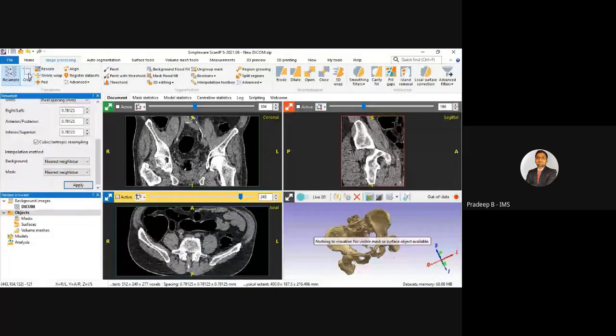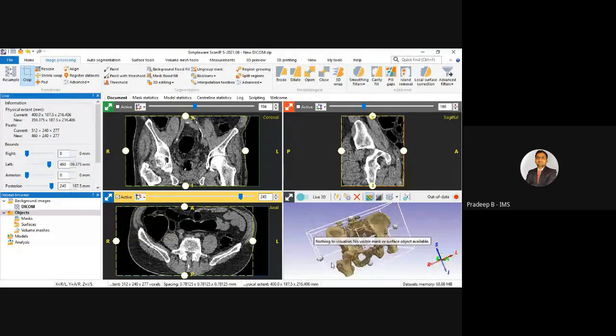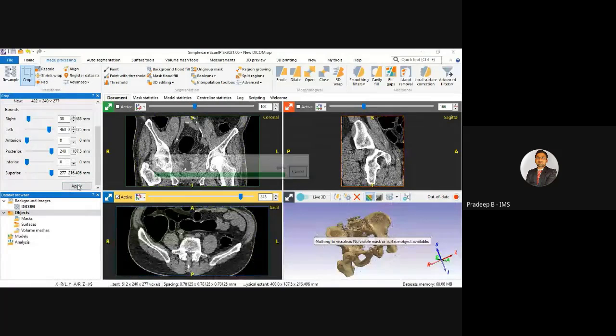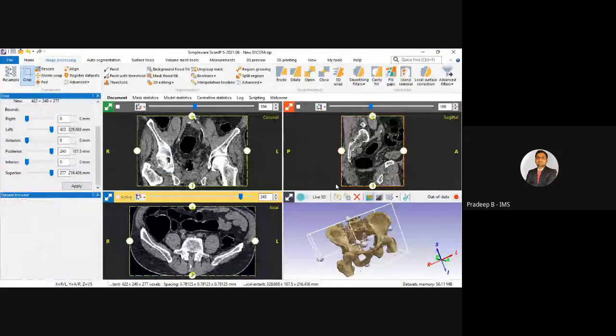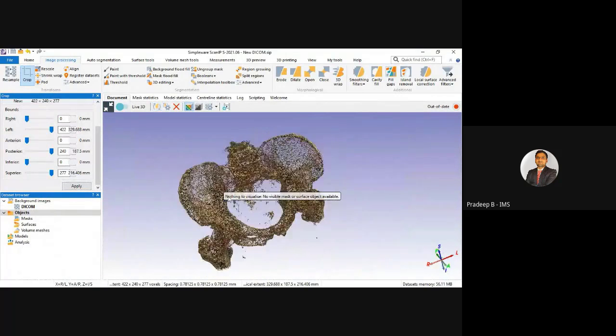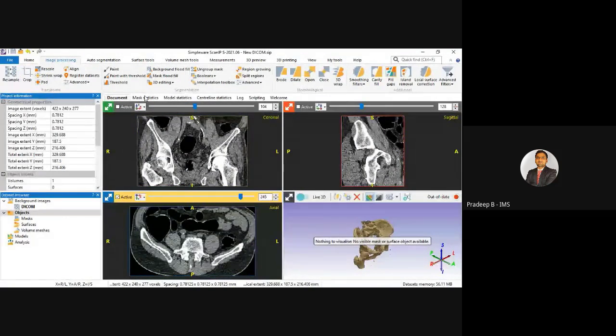Next is crop. Let's say if our data set is of large quantity, then we want to crop it to a very specific region of interest. So we can use it. You can just click here, or you can also crop in the 2D slices as well. Just click here, just expand. Okay, so now the cropping is done. Now we can proceed for the initial segmentation.